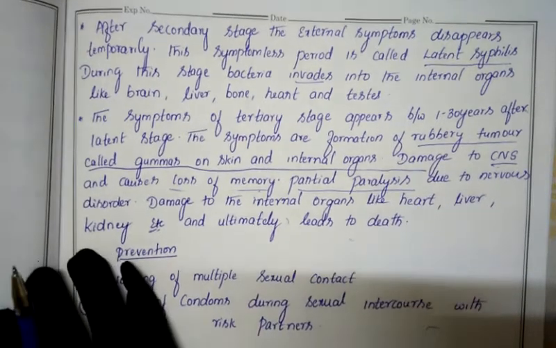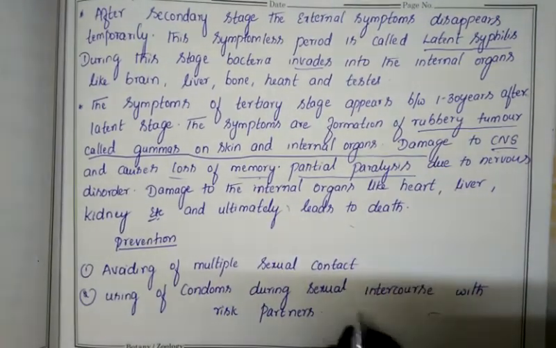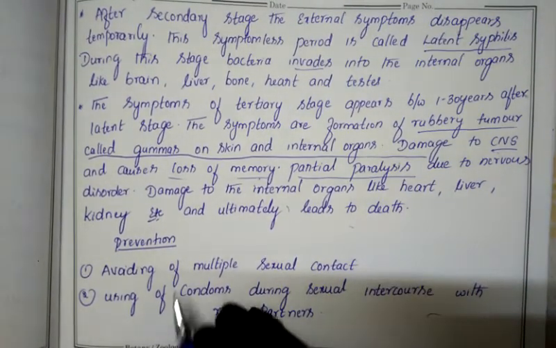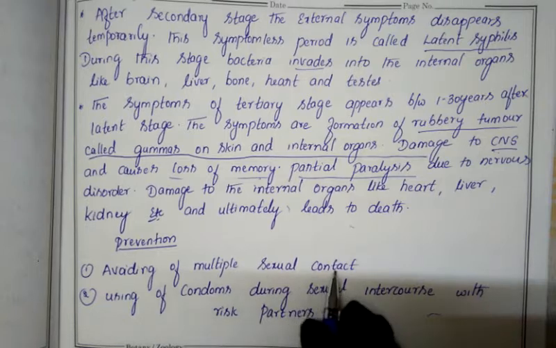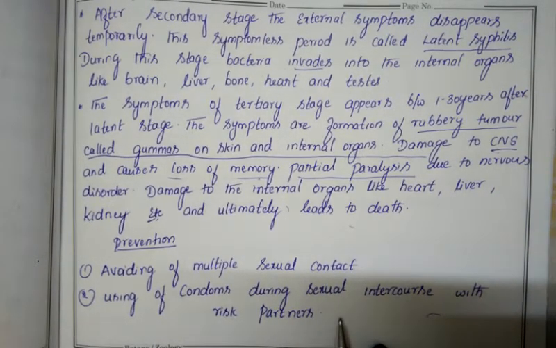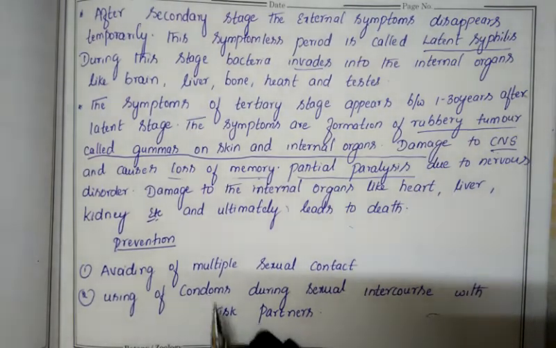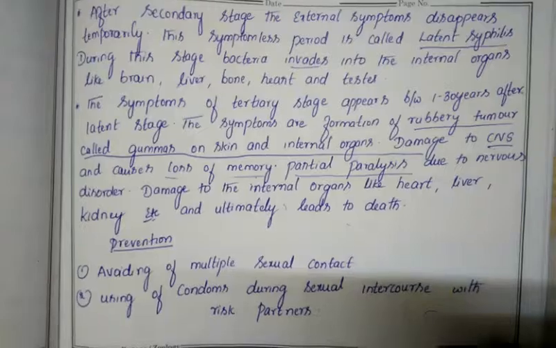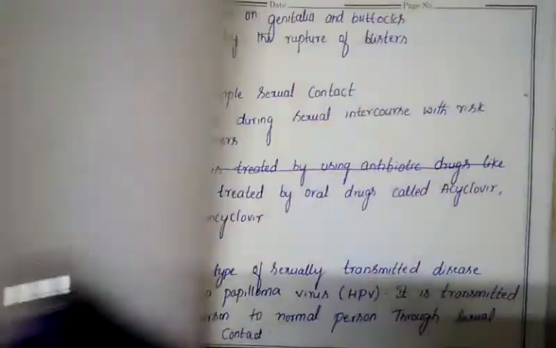Next, prevention. If you go for prevention, it is the same concept we studied in gonorrhea. We have to avoid multiple sexual contact with many persons. And second, if you are going for sexual intercourse with a risky partner, we have to use condoms, so that both partners will be safe. Using condoms helps to avoid many sexually transmitted diseases. This is the prevention.